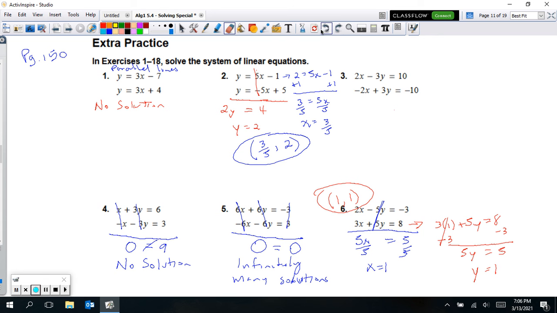And then for number 3, it's all lined up, so we're going to be canceling out the x's, we cancel out the y's as well, we cancel out the 10's, and we get 0 equals 0, so that's an infinitely many solution situation. When you cancel everything out, then that's infinitely many solutions. You could also multiply, like let's say this bottom equation all by a negative, and it will become exactly the same. It will become 2x minus 3y equals 10, and that's exactly what we have on the top. So those are the same. They really are the same equation, because we could just multiply the bottom all by a negative and make it the same equation.